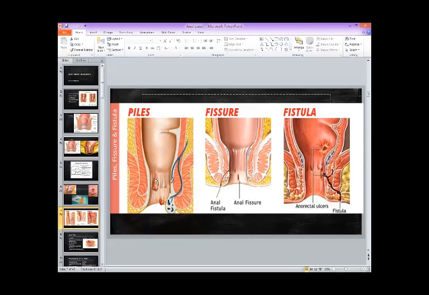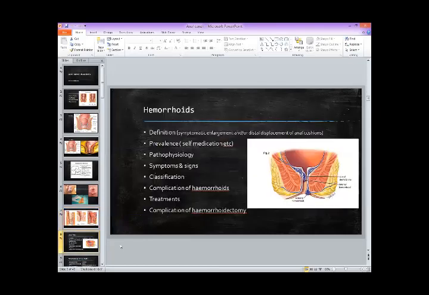This is an internal hemorrhoid. And this area is an external hemorrhoid. This is how it will be when you look from inside. So now I think we'll talk about hemorrhoids first, and then gradually we'll move down and see how much we can cover in this lecture.